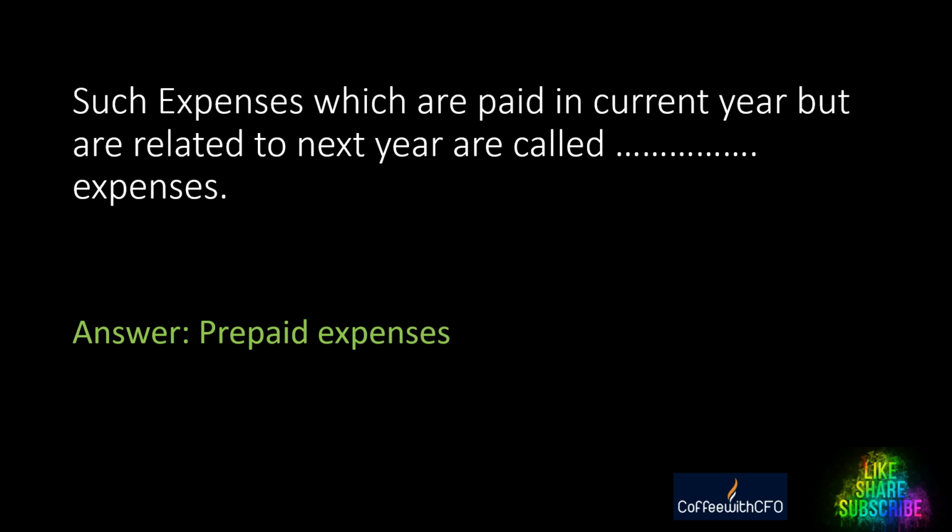Second question: such expenses which are paid in the current year but are related to next year are called dash expenses. Such expenses which are paid in the current year but are related to next year, or even next to next year or future years, are called prepaid expenses. That means whatever you paid this year, the benefit of that can be taken in the next year or even further ahead, depending on the nature of the agreement.